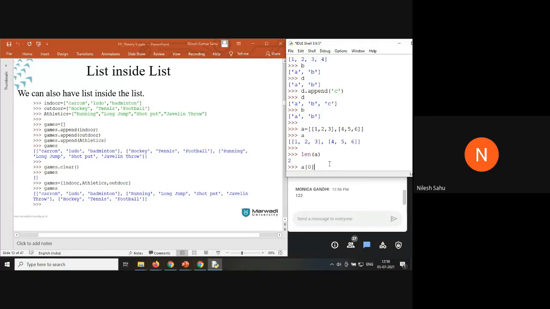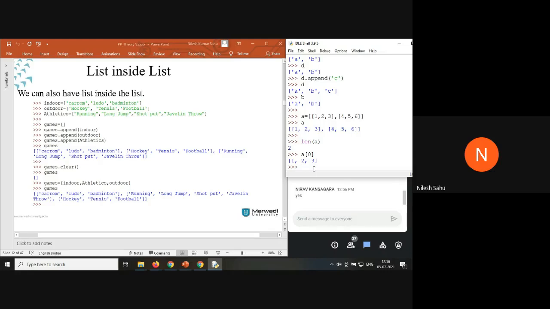Let's see. No, it will not be 1, 2, 3. It will be a list of 1 comma 2 comma 3.